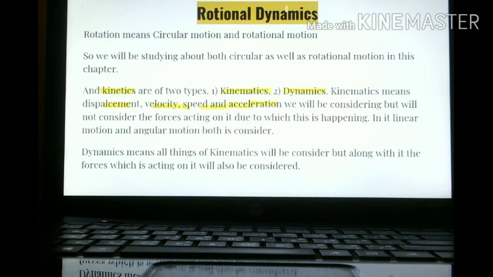Next one, which is dynamics. We will talk about dynamics now. Whatever kinematics is there, it is also there in dynamics, but the difference is that in dynamics we consider whatever force is applied on it, due to which whatever is happening. Means if the object is moving, having some displacement, change in velocity, change in speed, acceleration, why it is changing, what type of force is acting on it, all these things we will be considering in dynamics. Okay, so let's proceed.